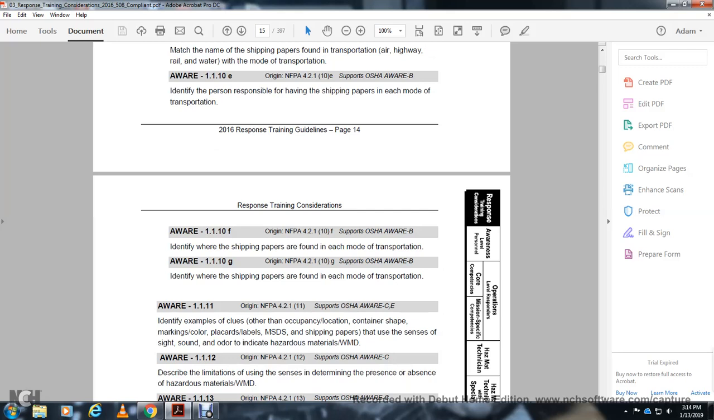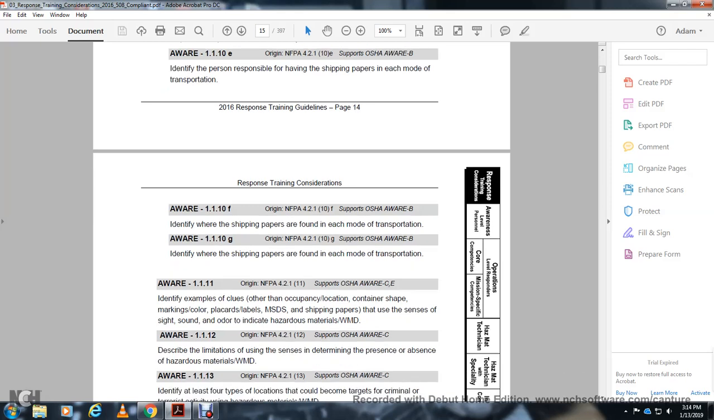Identify examples of clues from other occupants in the location, including shipping marking colors, placards, labels, material safety data sheets, shipping papers, and the senses, such as sight and sound, used to indicate hazardous materials or weapons of mass destruction. 1-1-1-2, awareness number 2: describe the limitations of the senses in determining the presence or absence of hazardous materials or weapons of mass destruction.